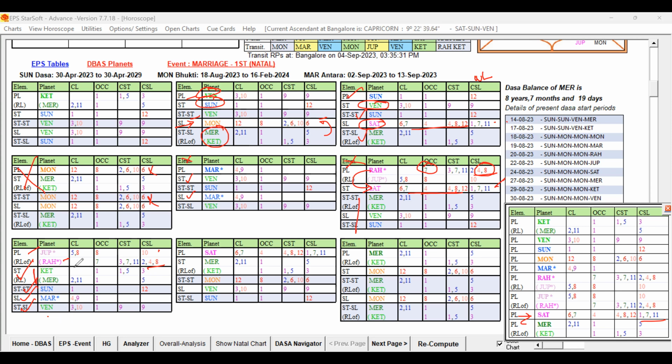And if you look at the combined level, 5 is supported by 1, 5, 5, 3 and 2, 11, 1, 5. And this is further supported by 1 and 1. Some weakness at the 2A level, but favorable are present. Sub-level planet is 9th lord occupying 1. So this is also supported by the 1, 1, 1, 5. And again, Mars in the star of Venus is also favorable. Jupiter 5, 8 and 8, 5 is okay, but star lord is having Lagna, and representing this one is very good, and representing Mercury 211 as a second planet is good, and the remaining levels are supporting.